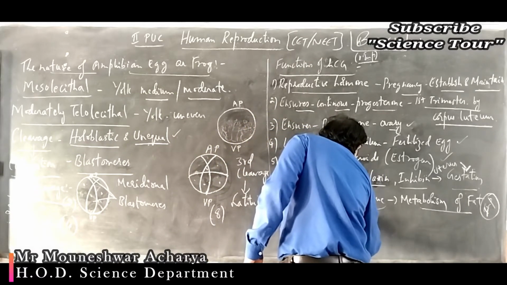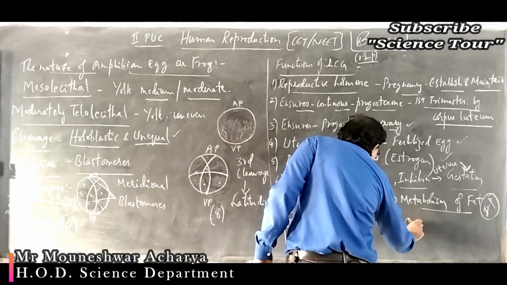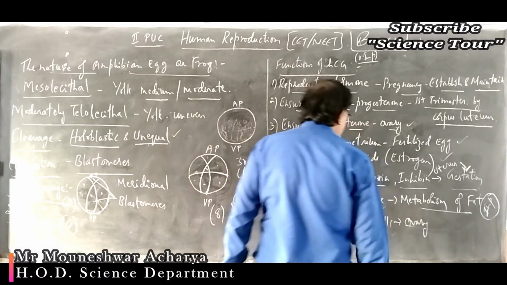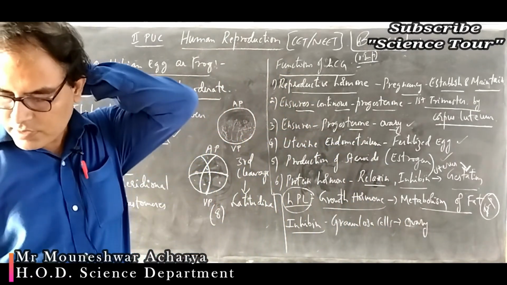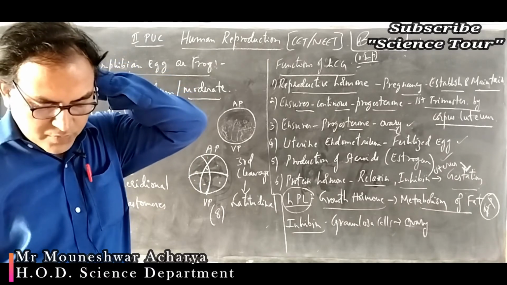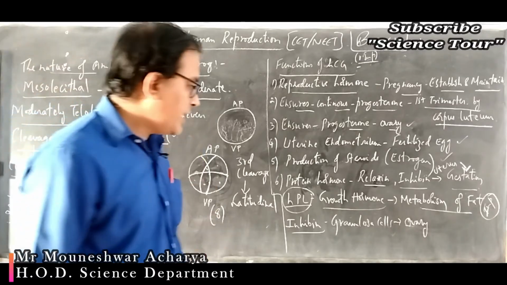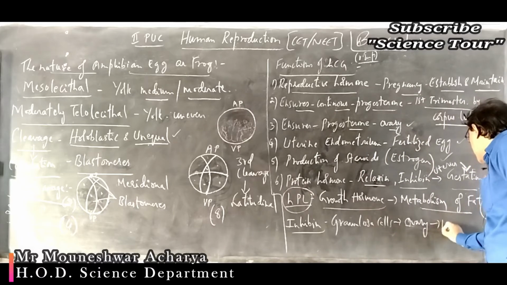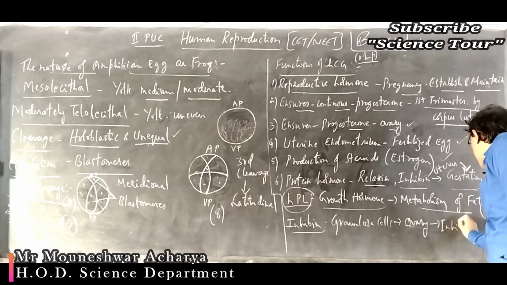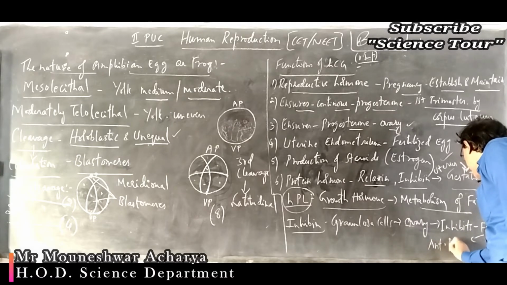It helps in the inhibition of FSH by the anterior pituitary gland. So it inhibits the secretion of follicle stimulating hormone, FSH, by the anterior pituitary.